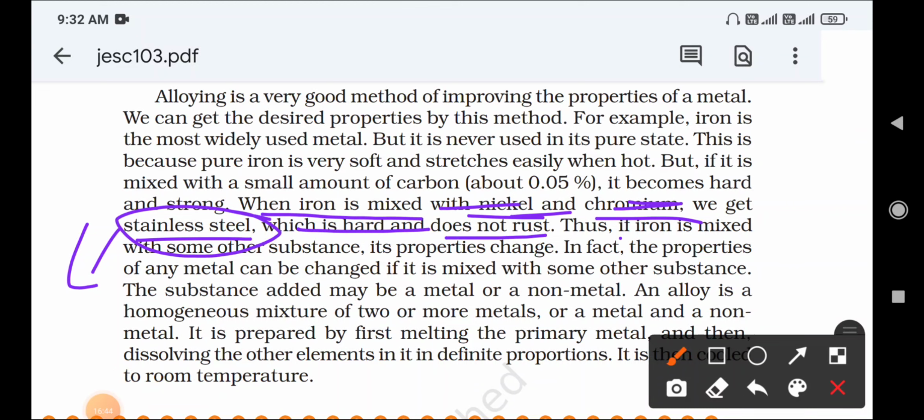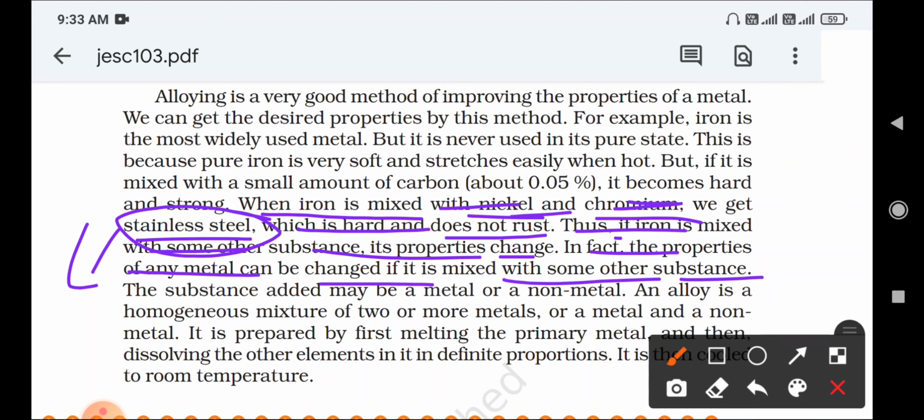When iron is mixed with some other substance, its properties change. In fact, the properties of any metal can be changed if it is mixed with some other substance. So when iron is mixed with other materials, its properties change and it gives new properties. Because we are mixing them with one another, that is called alloying. One or two elements are mixed with each other to give different properties, and that method is called alloying.